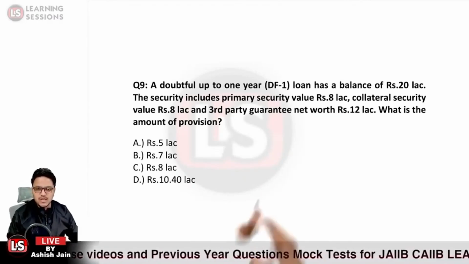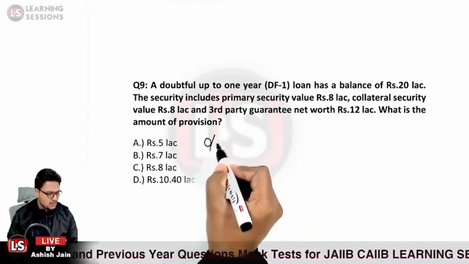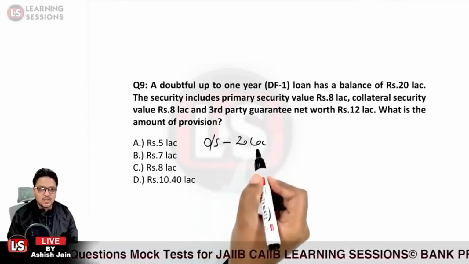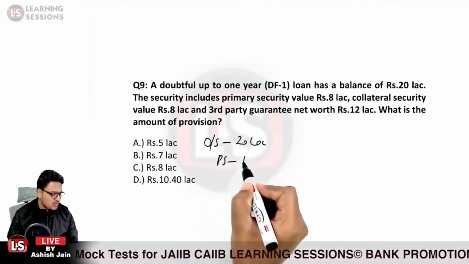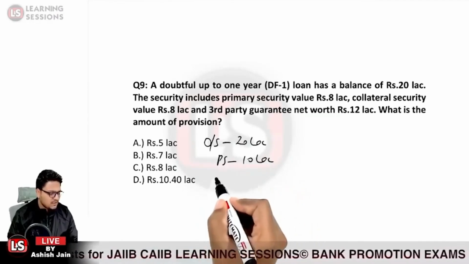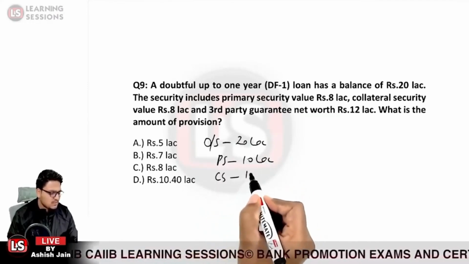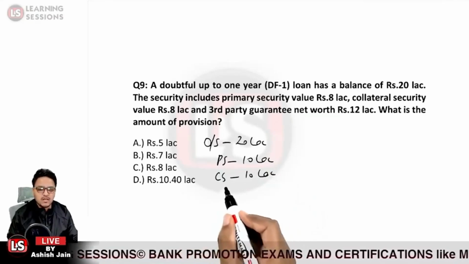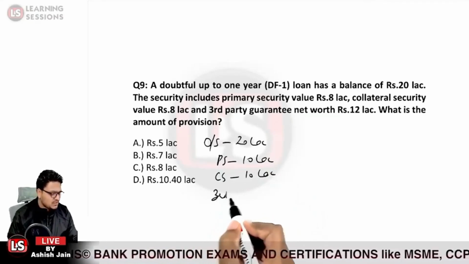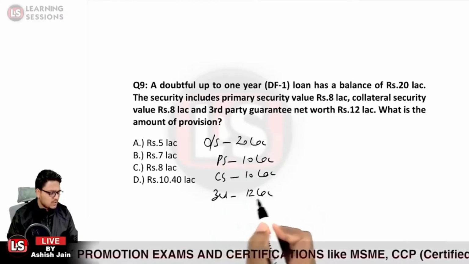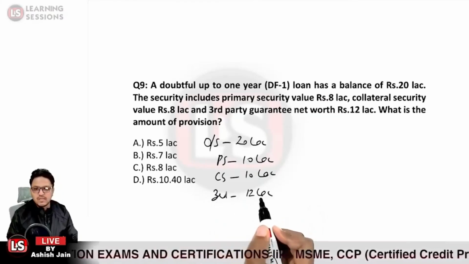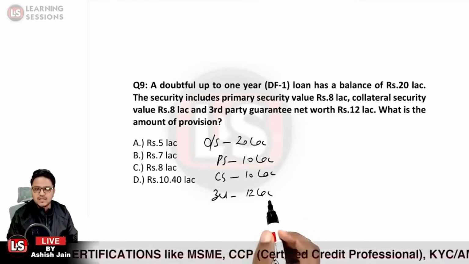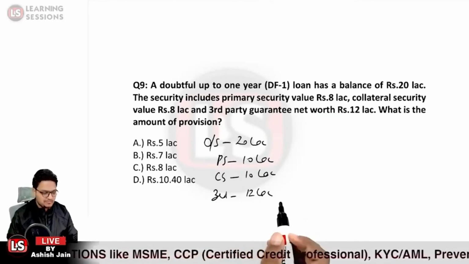So again, the outstanding balance is given to be 20 lakh rupees. And further, the primary security is given to be 10 lakh rupees, and the collateral security is given to be of the same amount, 10 lakh rupees. And we are provided with a third party guarantee over here, which has a net worth of 12 lakh rupees. So what would be the right answer in this particular case?